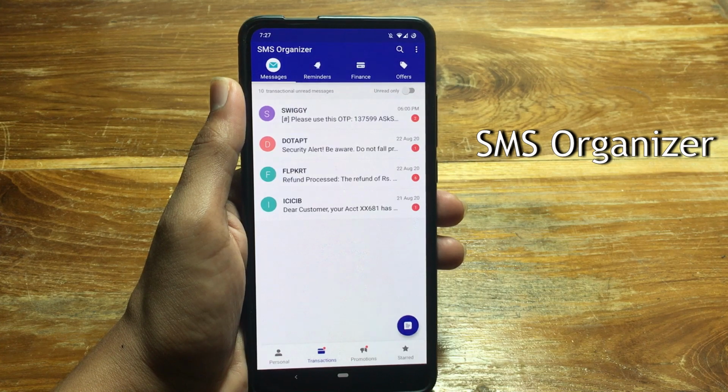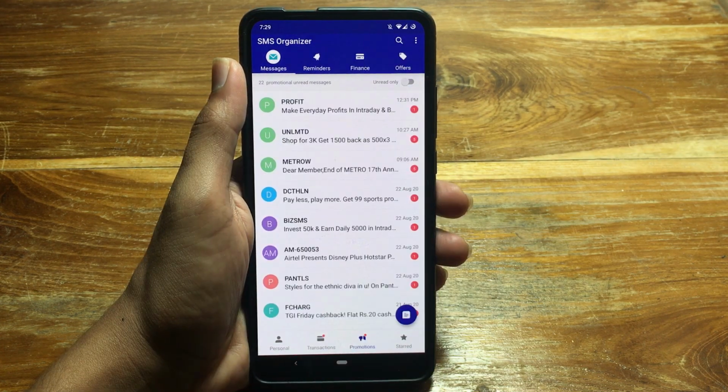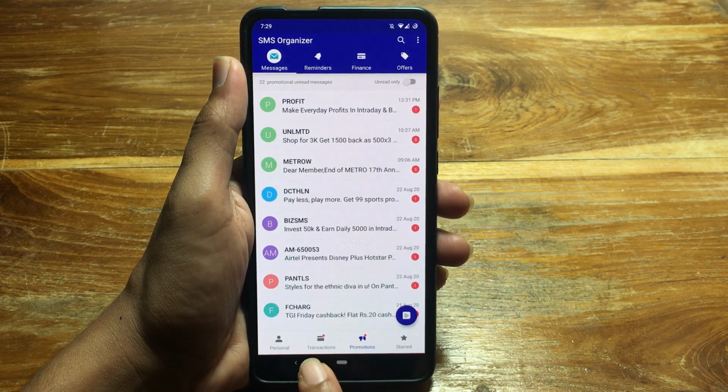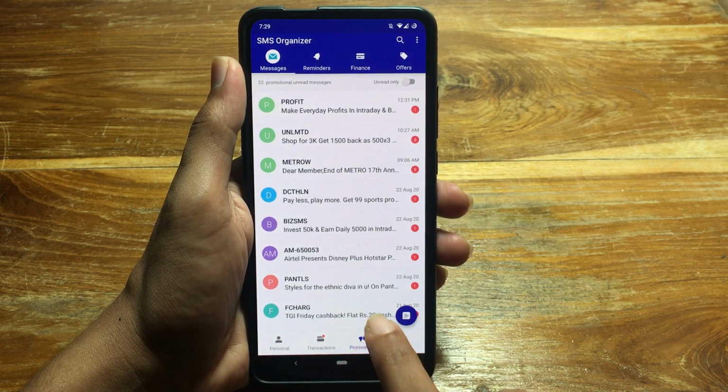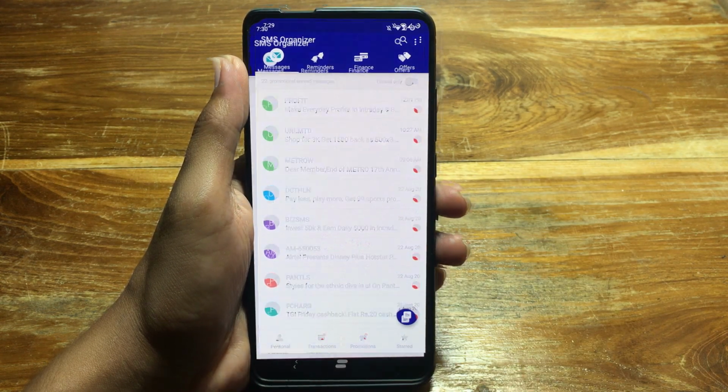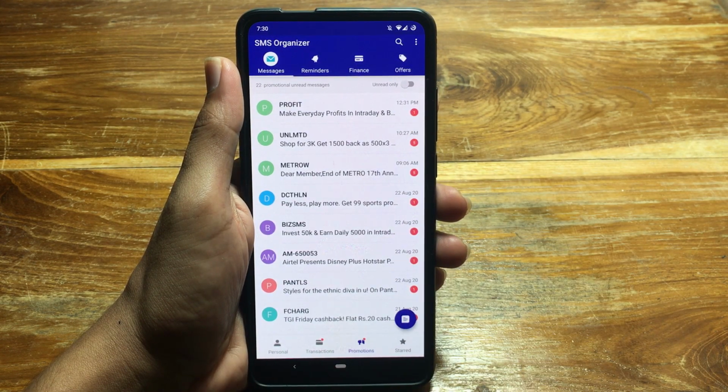The next app on the list is SMS Organizer by Microsoft. The main advantage of using this app is that it categorizes the user SMS into 3 different bins such as personal, transactions and promotions. It uses machine learning to categorize these SMS. It can also create reminders based upon the PNRs of trains or flights that you get in the SMS.